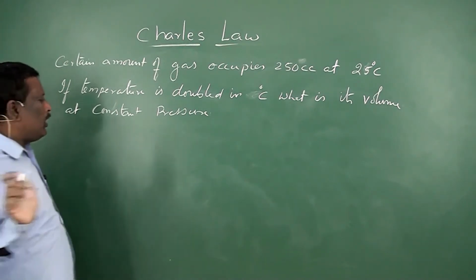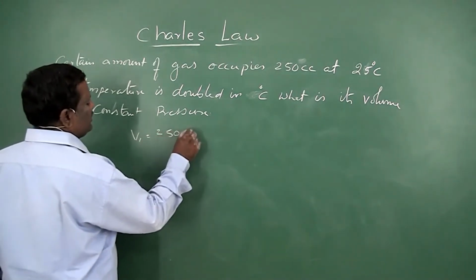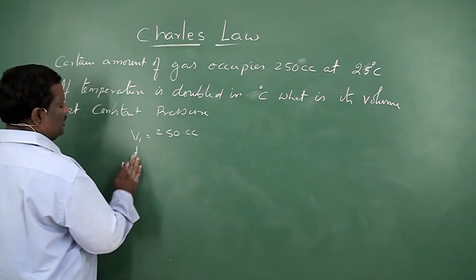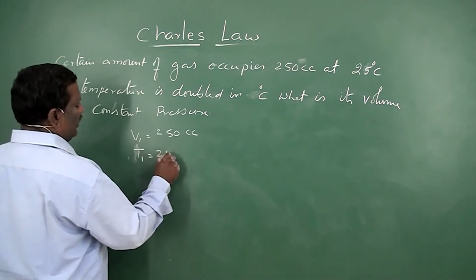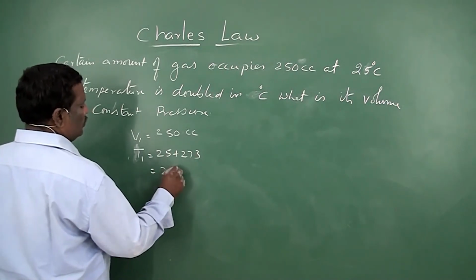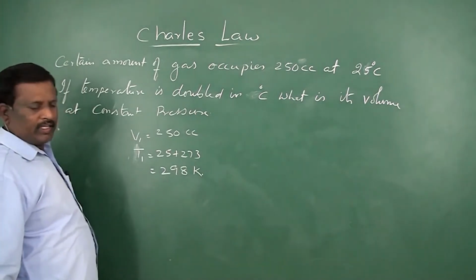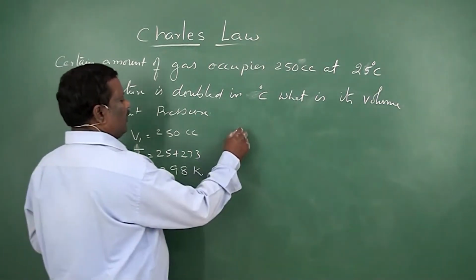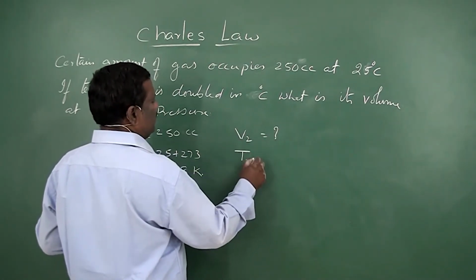So initial volume V1 is equal to 250 cc. Initial temperature T1 is equal to 25 plus 273, that is equal to 298 K. And final volume V2 you have to find out at temperature T2.